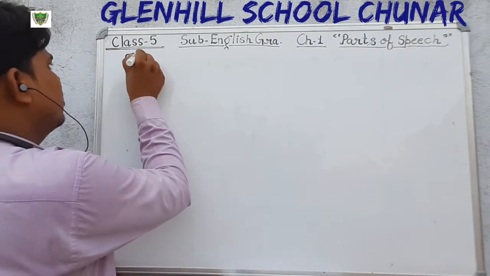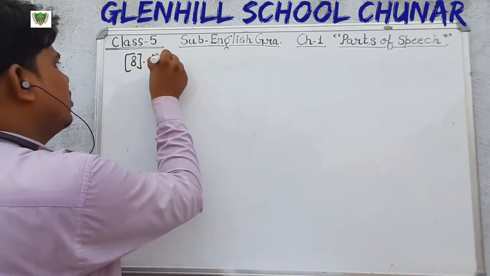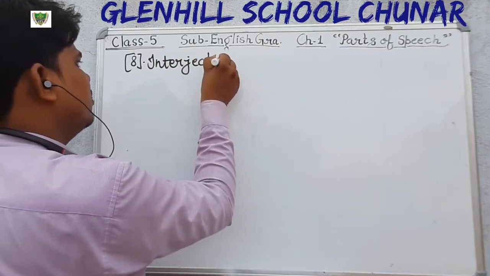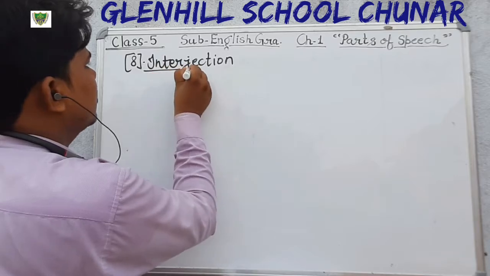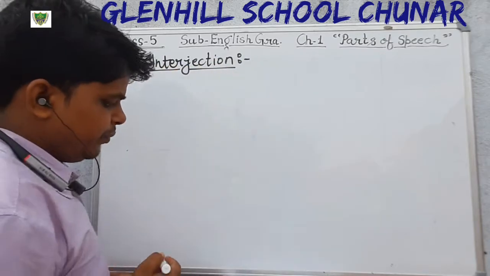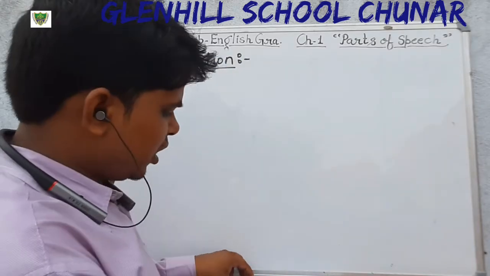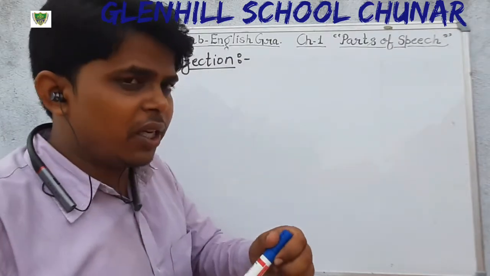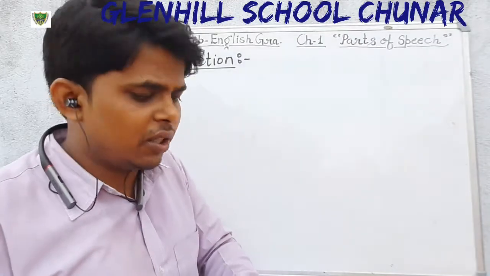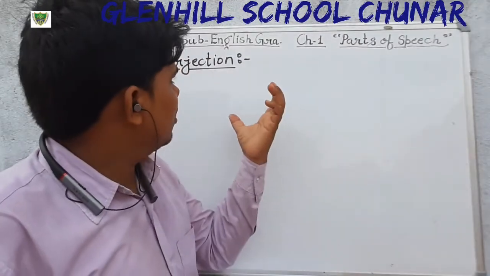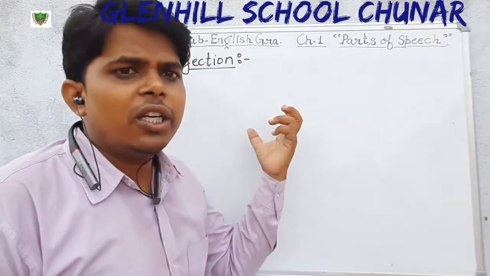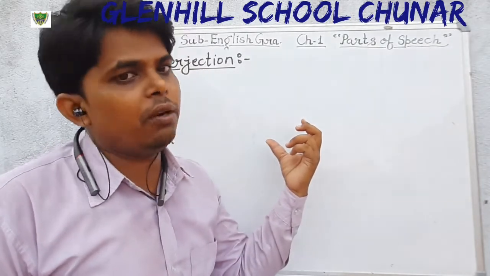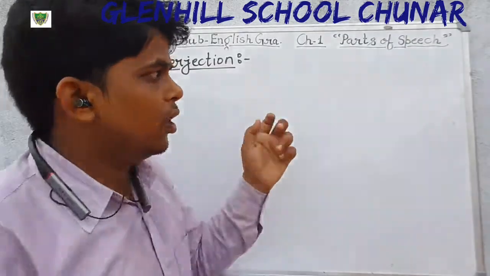Eighth, interjection. Just write down. An interjection is a word. Interjection, as you have read in the exclamatory sentence, in the same way, the same thing is there. An interjection is also a word that is used to show sudden feelings or emotion. Okay, write down first.